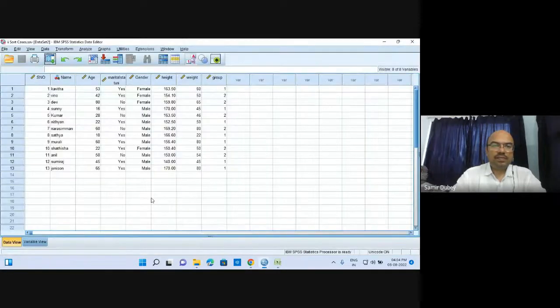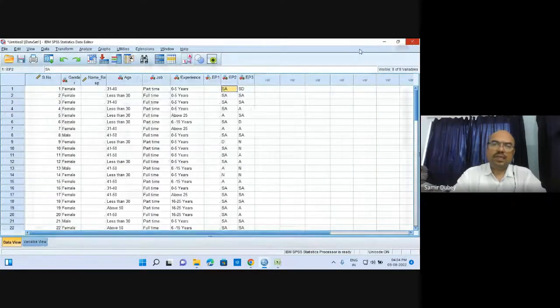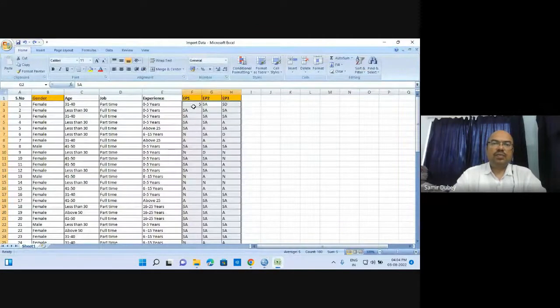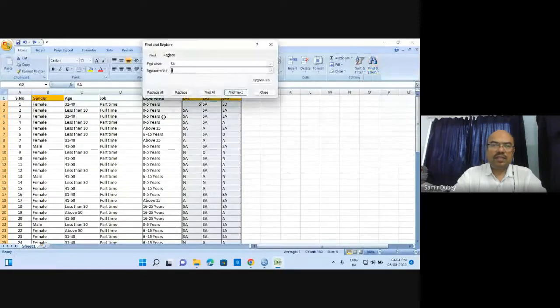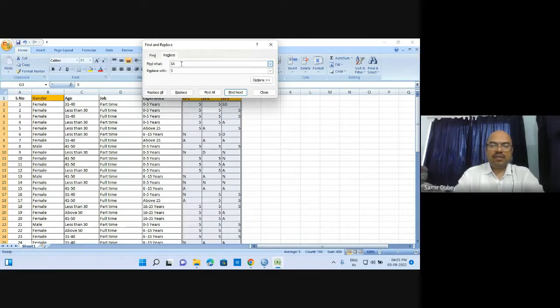Or let us do it here only. Once again, I replace this and then replace all. So it has already been replaced. This data shall actually be required there in SPSS. So strongly agree we have already replaced.